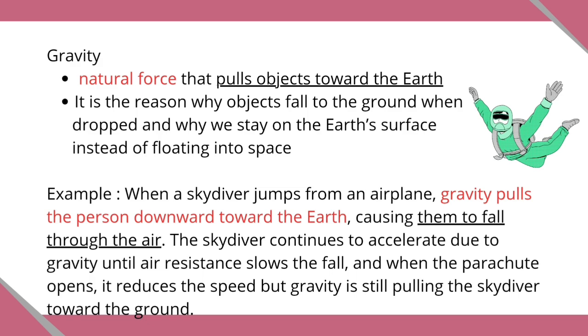When a skydiver jumps from an airplane, gravity pulls the person downward toward the Earth, causing them to fall through the air. The skydiver continues to accelerate due to gravity until air resistance slows the fall, and when the parachute opens, it reduces the speed, but gravity is still pulling the skydiver toward the ground.